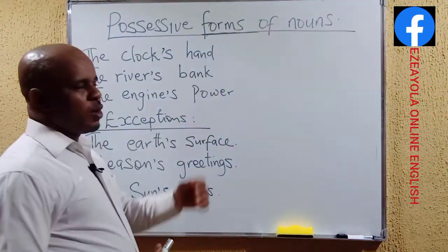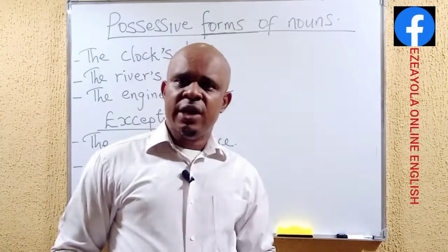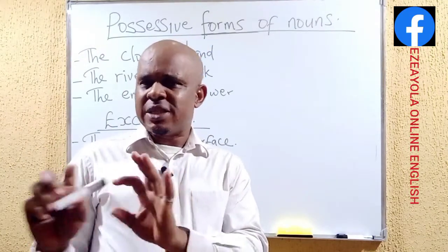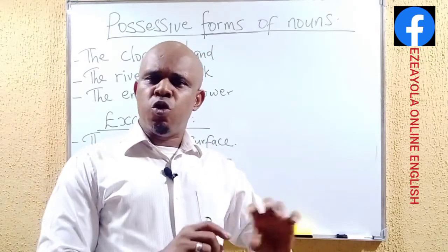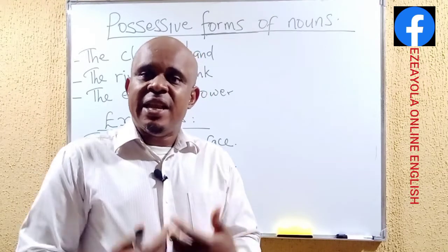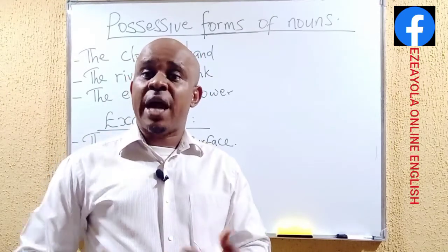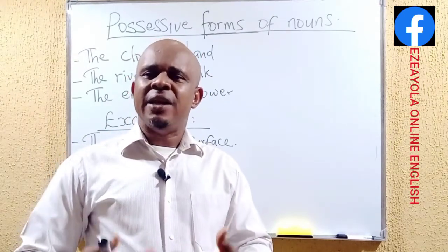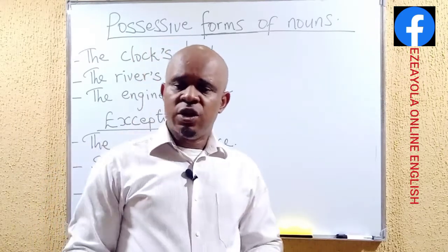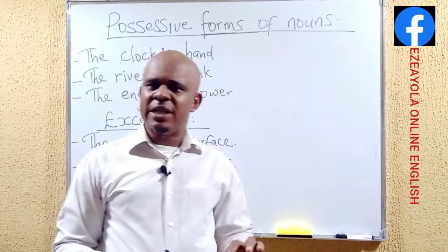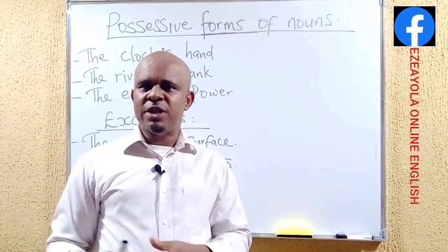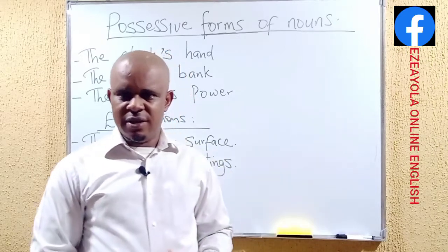If we look at what we have on the board, it is ideal to understand that the possibility of ownership is only obtainable with things that are living. I mean, human beings, we can own things that are living, that have life. Those are the things that can own. Normally, inanimate objects don't own things. It's not possible to say that inanimate objects own whatever it is.